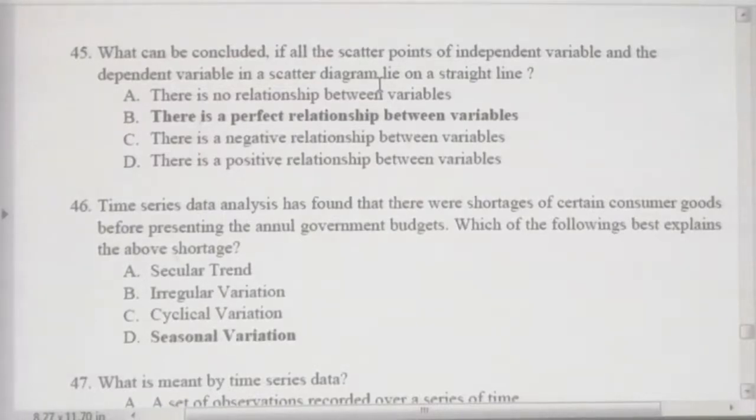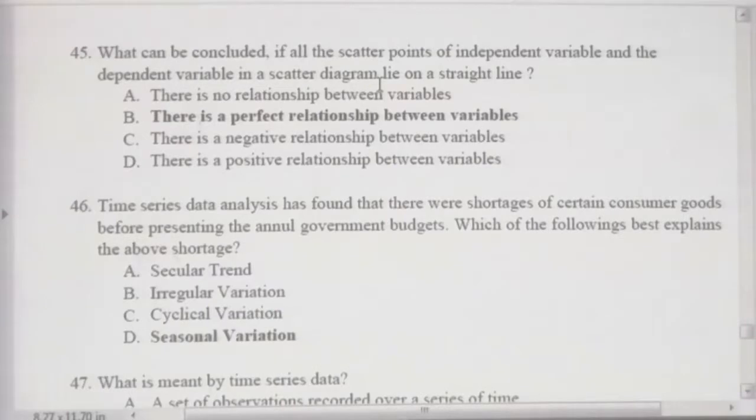You can have a few questions, I will tell you. You will be given a perfect positive relationship graph and asked what it is. You will be given a perfect negative relationship graph and asked what this relationship is. Then you will be given a graph which shows partial negative relationship and asked what this relationship is, or you will be given a partial positive relationship graph, or you will be given a no relationship graph and asked what this relationship is. Therefore, don't try to cram these pictures also, right? Just understand what is the relationship, what is the correlation.